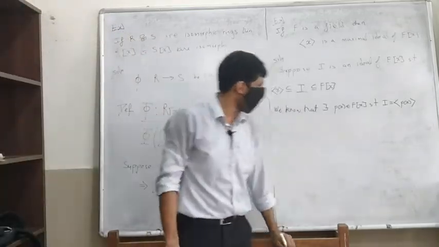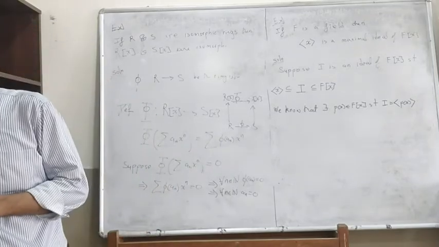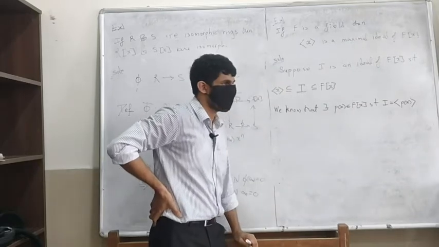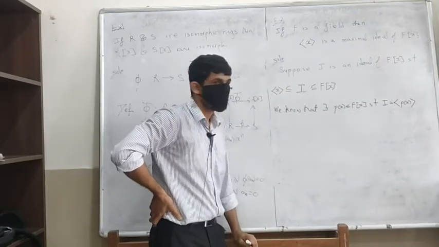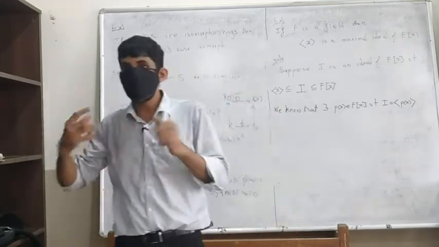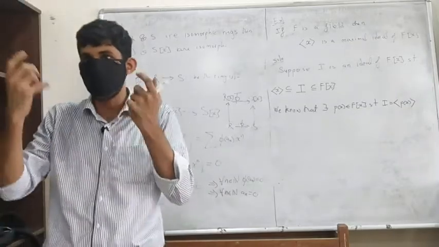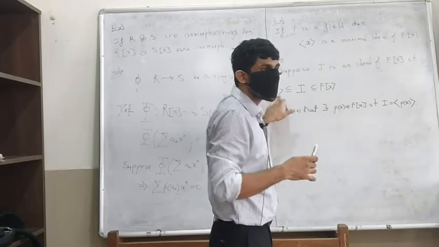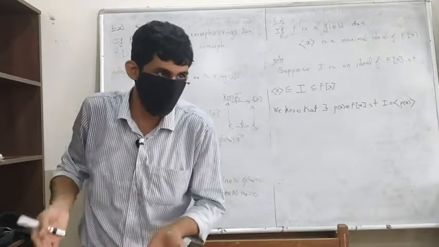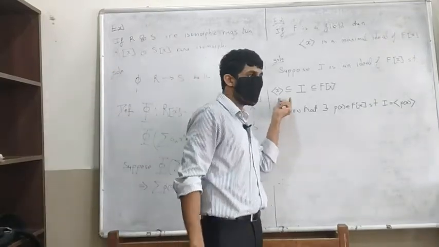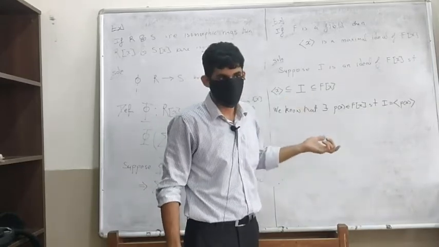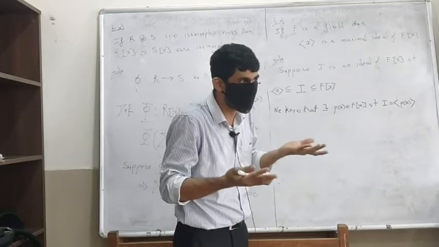So, can anyone tell me how I can do this? A nice way is to think of this in terms of multiples. These you can think of as multiples of x, just like in Z_n, the multiples of n are nZ. So here these are kind of multiples of x. These are multiples of p(x). That's how you should intuitively think of it.